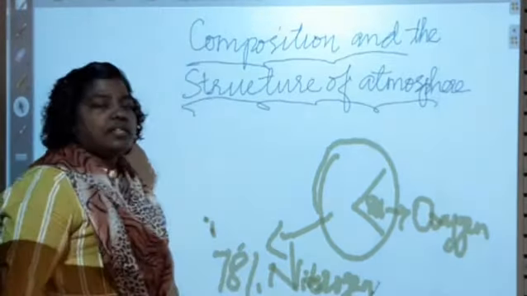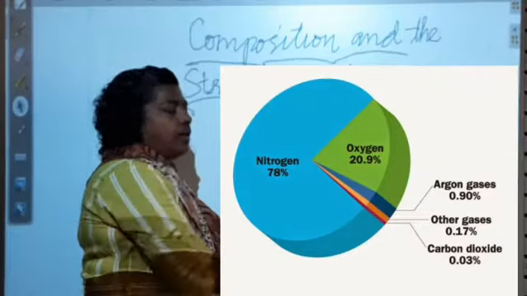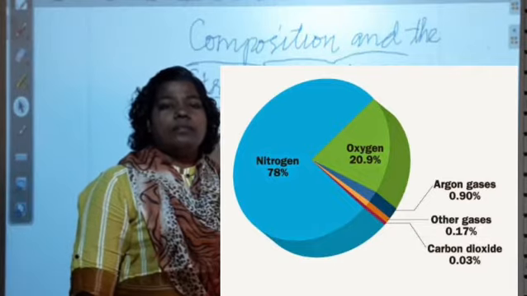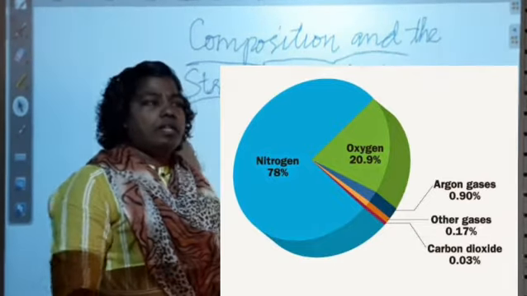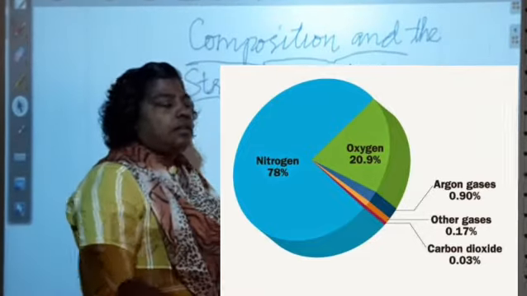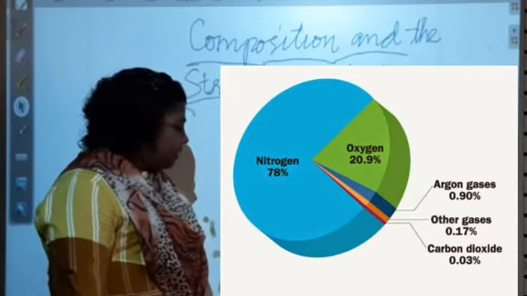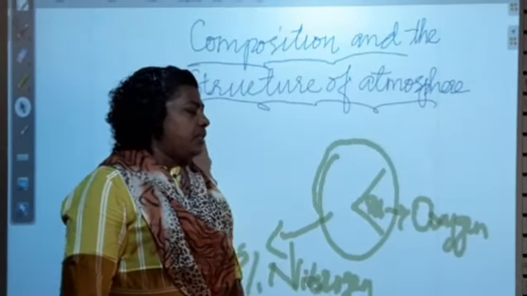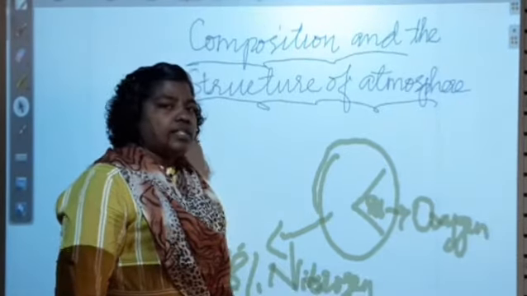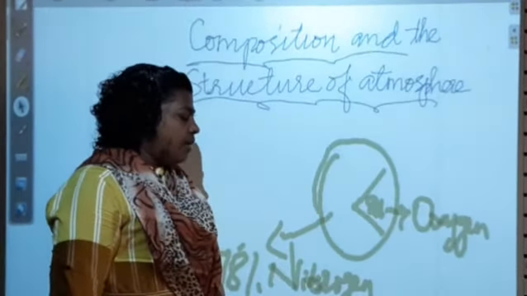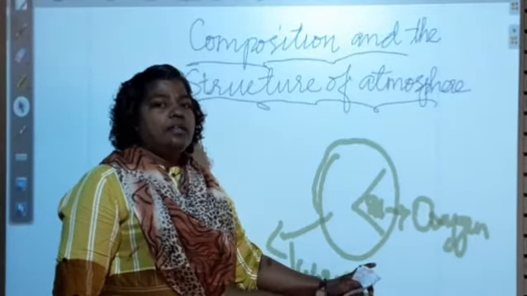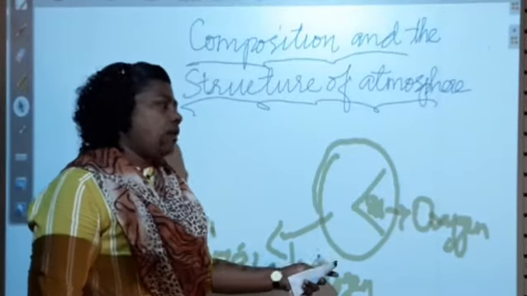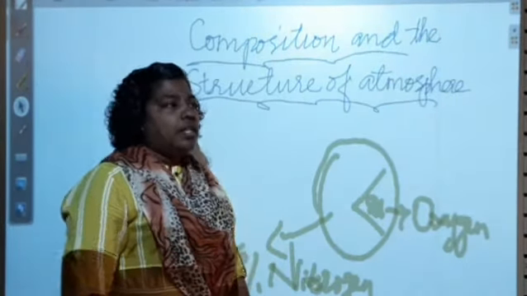Then the remaining 1% of air is a mixture of gases like argon, water vapor, and smoke. These are the different things the earth holds. So 99% of the gases are 21% oxygen and 78% nitrogen. After nitrogen, oxygen is the second most available gas on the earth.